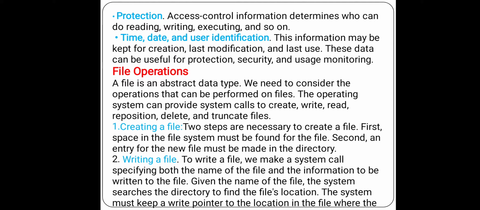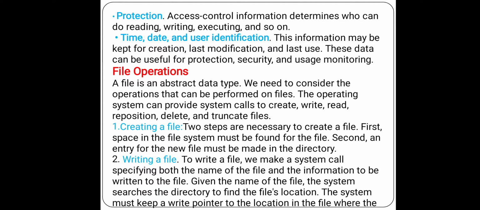An entry for the new file must be made in the directory, and that is the creation of a file. Once again, two steps are necessary to create a file. First, space in the file system must be found for the file. Second, an entry for the new file must be made in the directory.